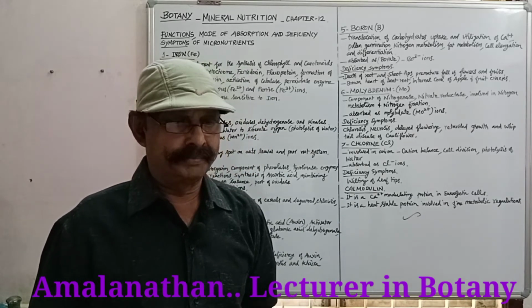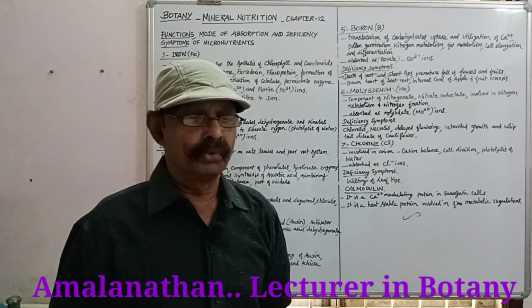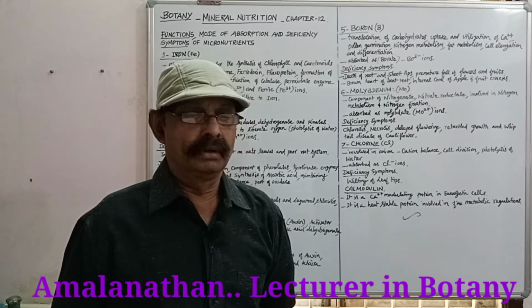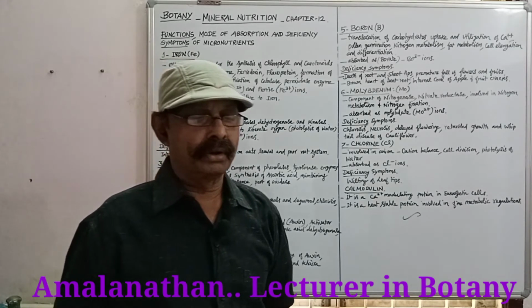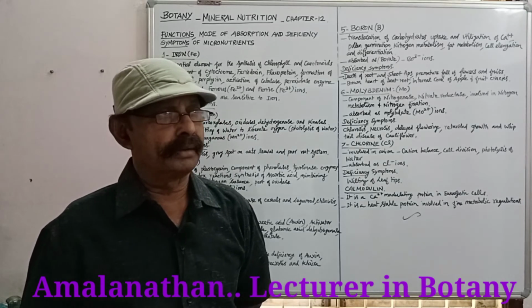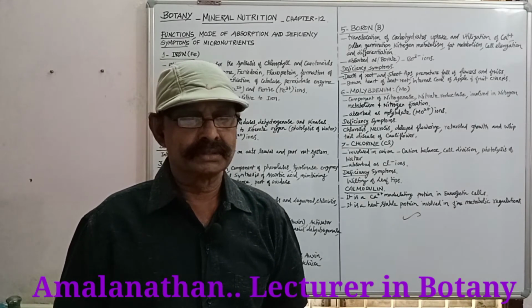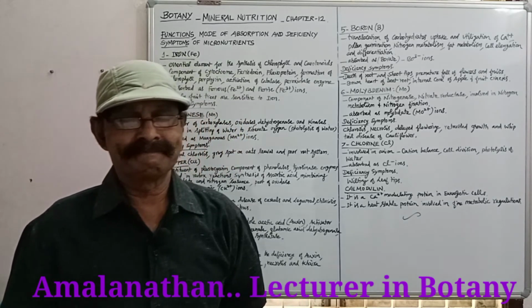One is little leaf, the second is mottled leaf in plants, and the third one is the Khaira disease of rice. So these three are the deficiency diseases that appear in plants due to zinc.